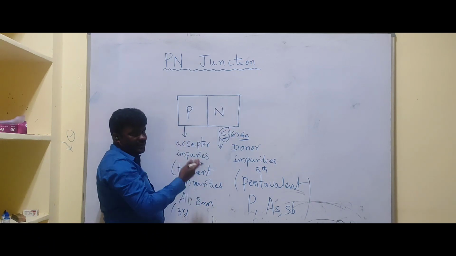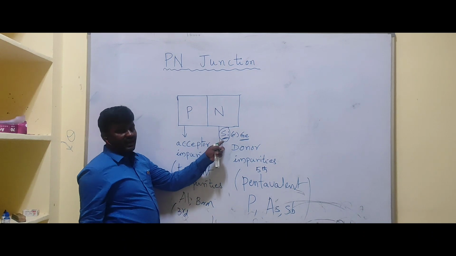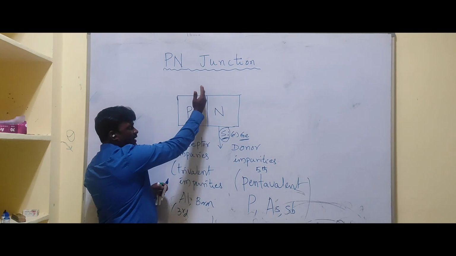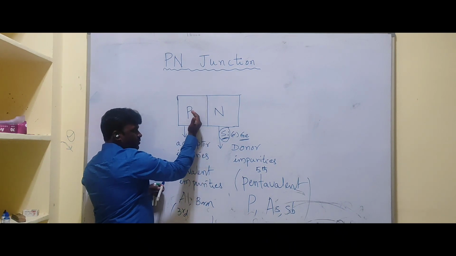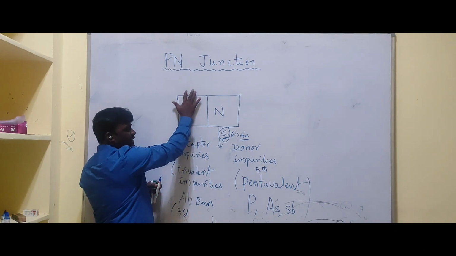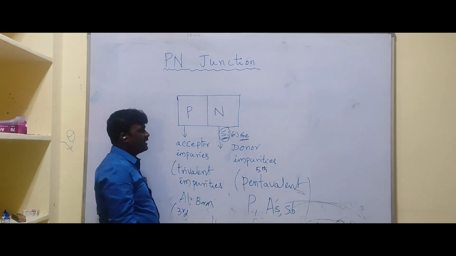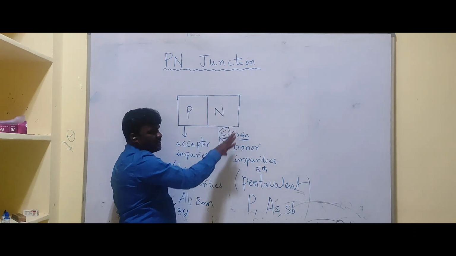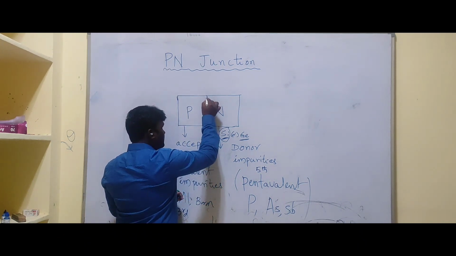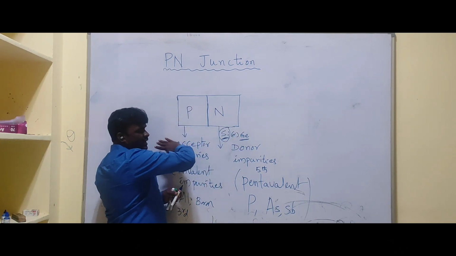Like this, we can form a PN junction. Once again, I am repeating. Let us consider a silicon crystal like this, and consider one side region. If it is doped with acceptor impurities, it becomes a P-type semiconductor, and the remaining portion is doped with donor impurities. Then this region becomes an N-type semiconductor. And here we have a plane. This plane is separating the P-type and N-type regions.